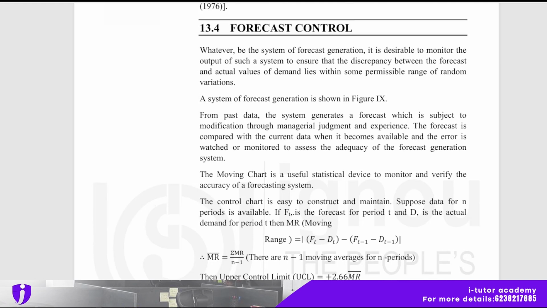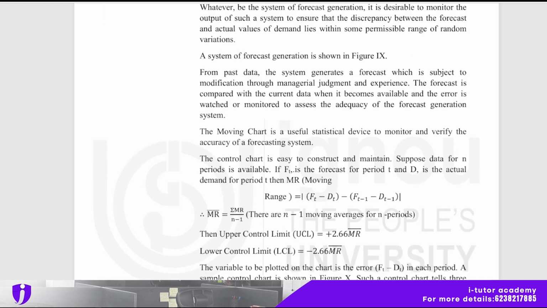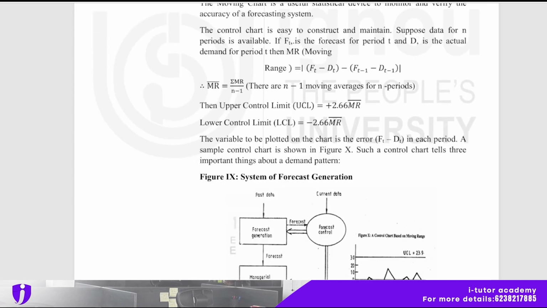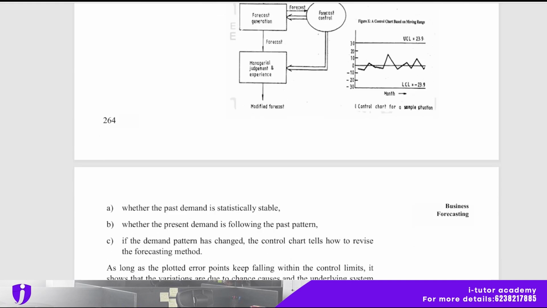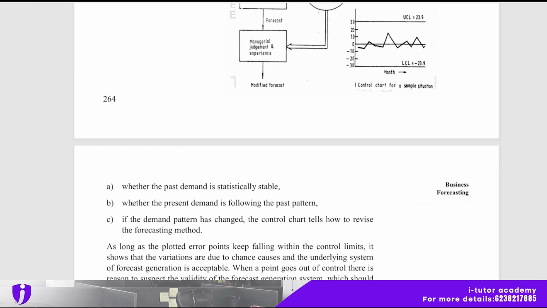The forecast is compared with the current data when it becomes available, and the error is watched or monitored to assess the adequacy of the forecast generation system. The moving range chart is a useful statistical device to monitor and verify the accuracy of a forecasting system. So here is the system of forecast generation, and we check whether the past demand is statistically stable and whether the present demand is following the past pattern. If the demand pattern has changed, the control chart tells how to revise the forecasting method.